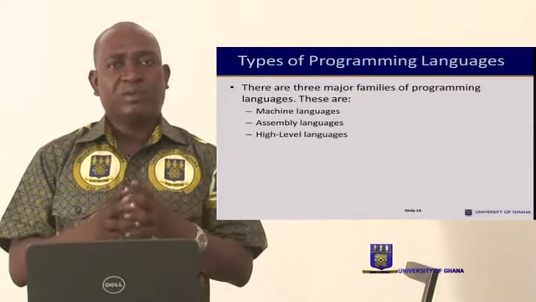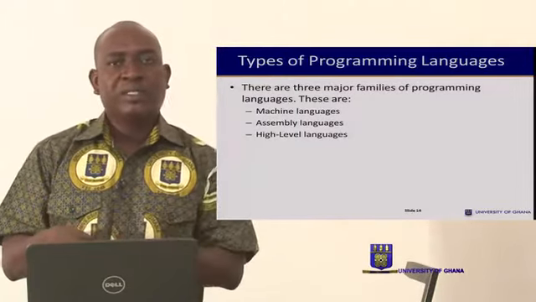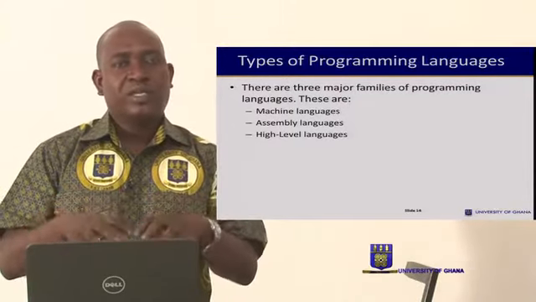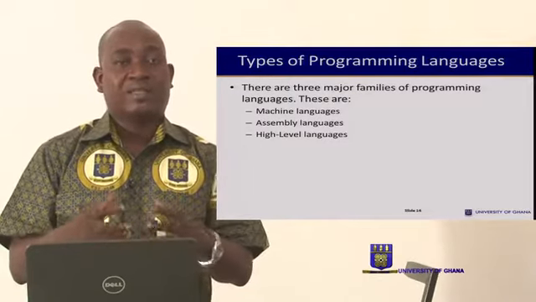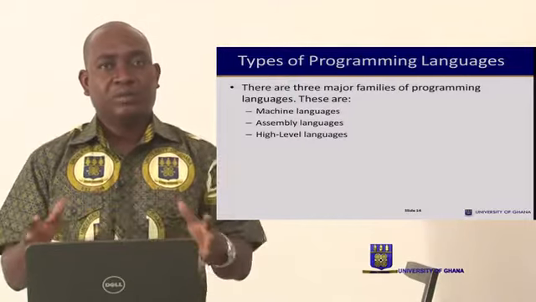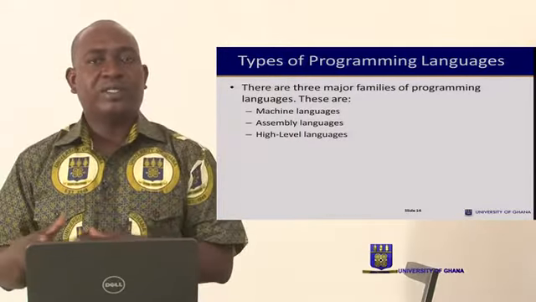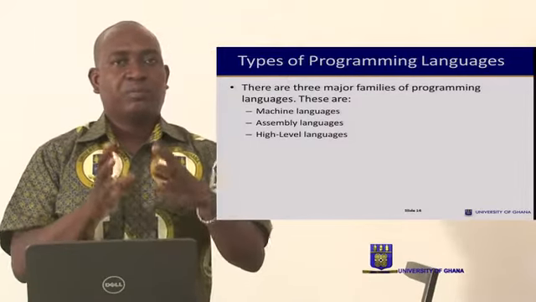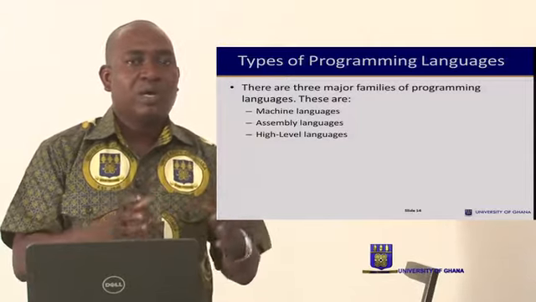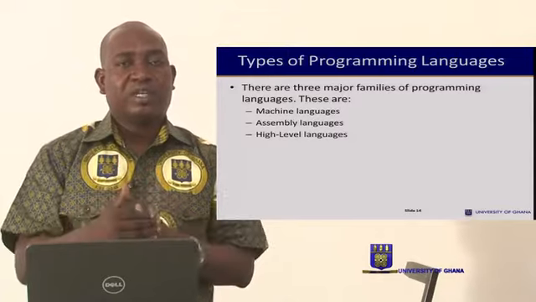With the high-level languages, the code must also be translated to machine language by interpreters or compilers so that the computer can understand. Of course, we have two main types of high-level languages: the procedural and the object-oriented languages. The procedural ones depend highly on structures, so how the codes are being structured.